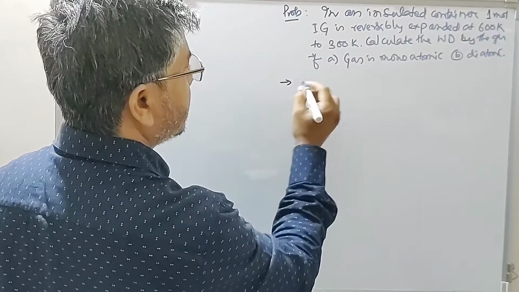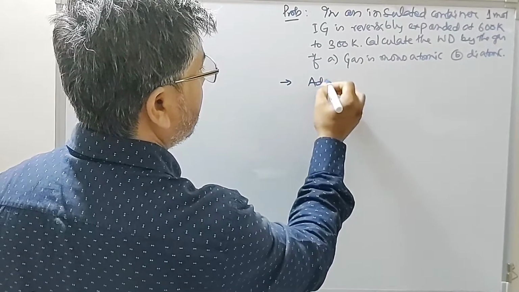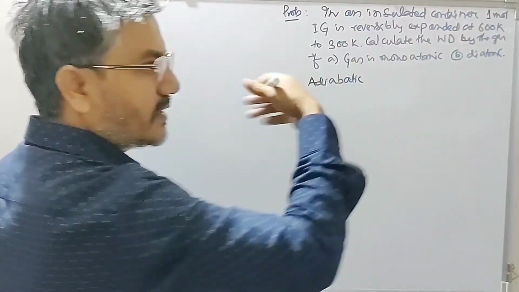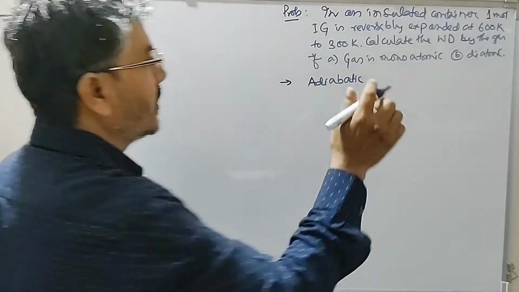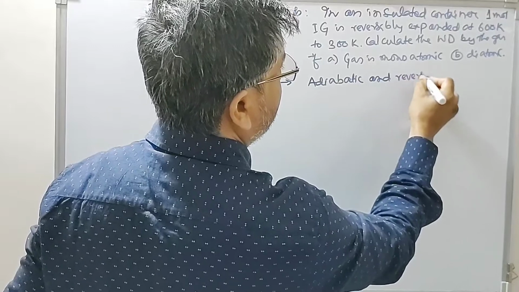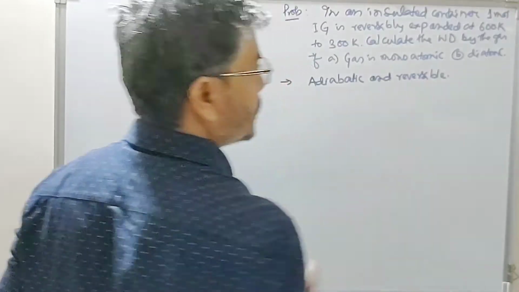So the question clearly says this is adiabatic, because it says insulated container, so heat flow is 0. Adiabatic and reversible process.